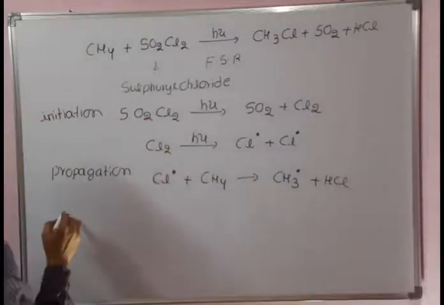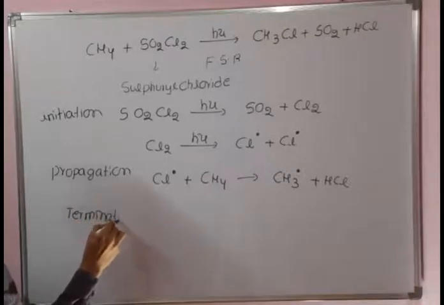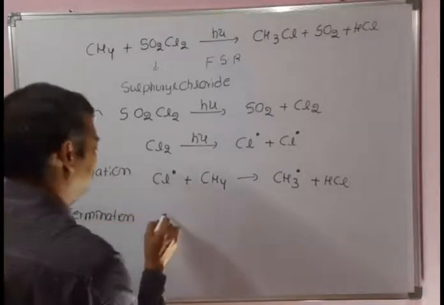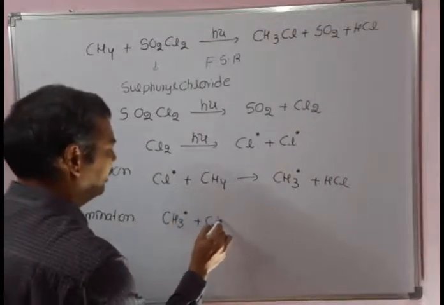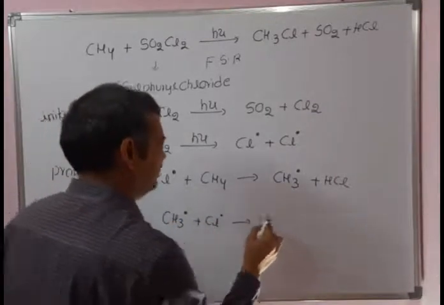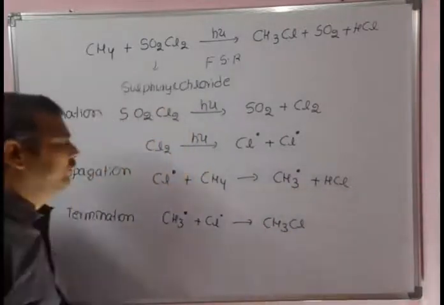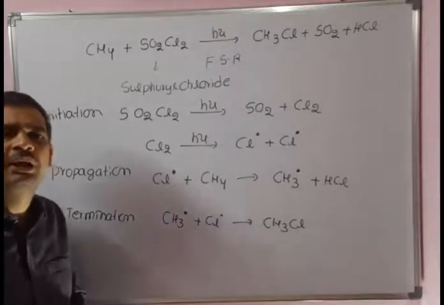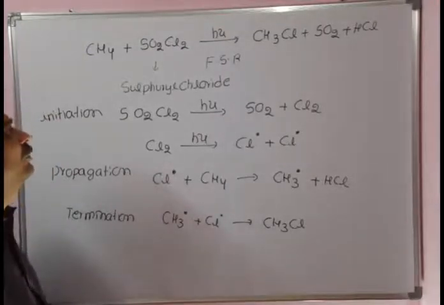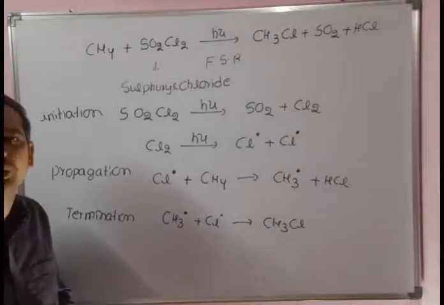In the termination step, the CH3 dot and Cl dot combine to give methyl chloride. So we get the monoalkyl halide, methyl chloride, by using sulfuryl chloride, an example of a free radical substitution reaction.